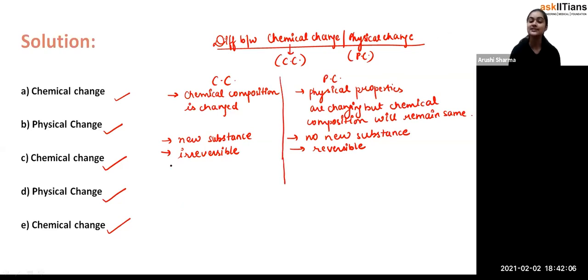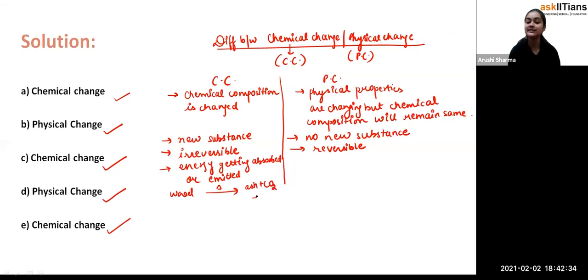And in the chemical change, students, what you can see here is that the energy, either the heat energy or the light energy, is getting absorbed or emitted, as we have seen in the example of the burning of wood. Whenever wood is burning, there is the production of ash along with carbon dioxide, and the heat is going to be evolved, as well as the light. So what is emitted, student?